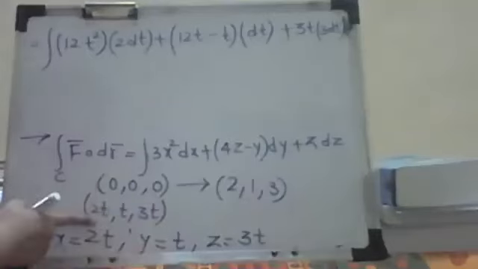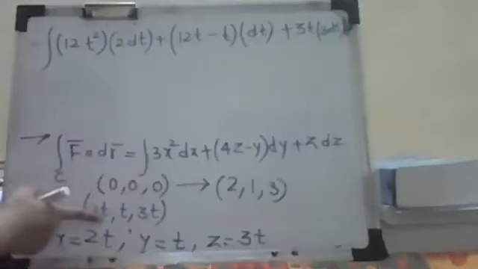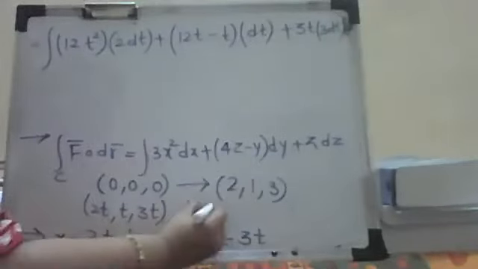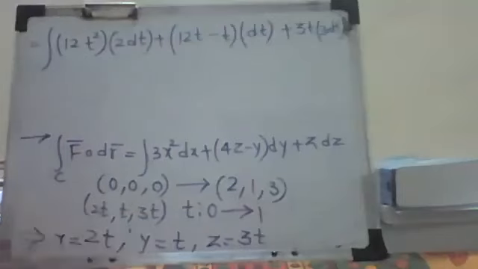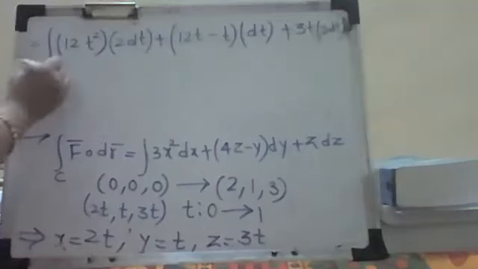Now for which value of t do you get (0, 0, 0)? If I put t as 0, correct? So t will be from 0 to... Now for which value of t do you get (2, 1, 3)? When I put t as 1. So the limits are from 0 to 1. This way you can decide the limits. So here t is from 0 to 1.